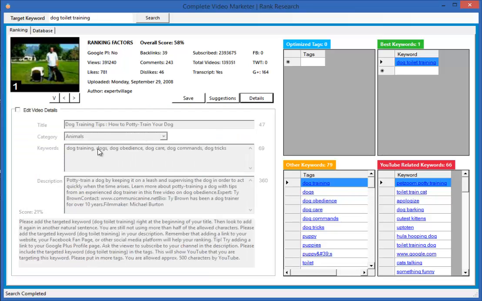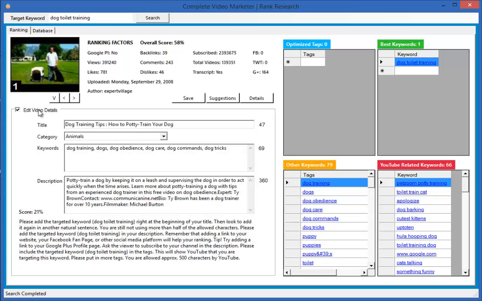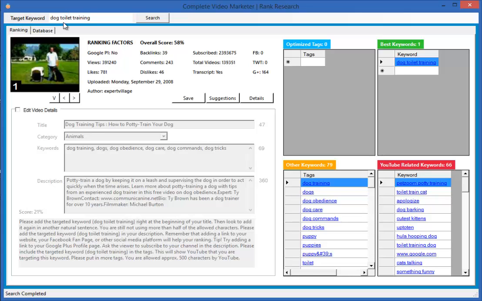Now what helps us even more is we can see how the author has targeted or not a keyword by looking at this panel. And we can actually go in and edit the video details and use it for ourselves and save that to a text file format to be able to use to upload our video to YouTube. And all of this is going to help us because it's going to save us an immense amount of time that we would completely waste if we'd have gone after dog training as a niche, but time which we know we can use very, very wisely to target this keyword, and we can create and get our video in a matter of minutes on page 1 of YouTube and Google.